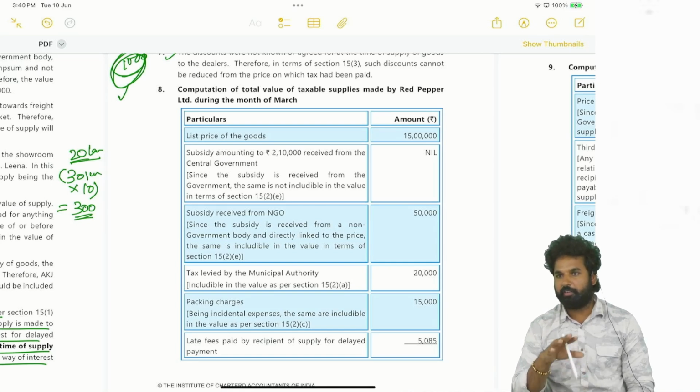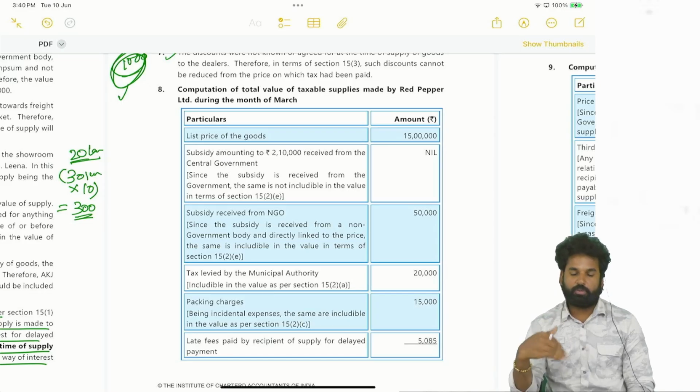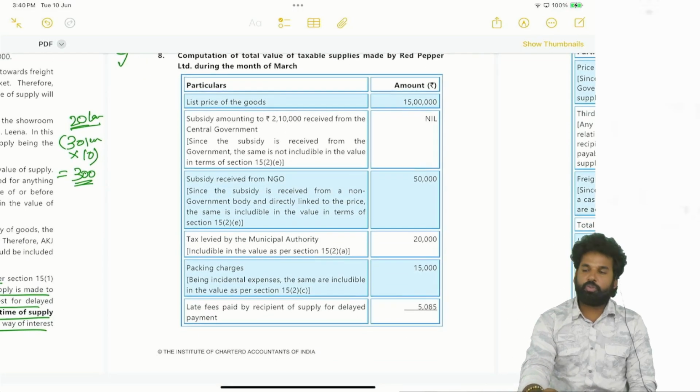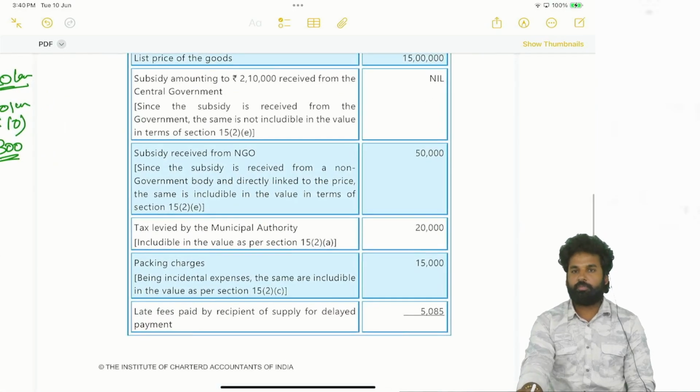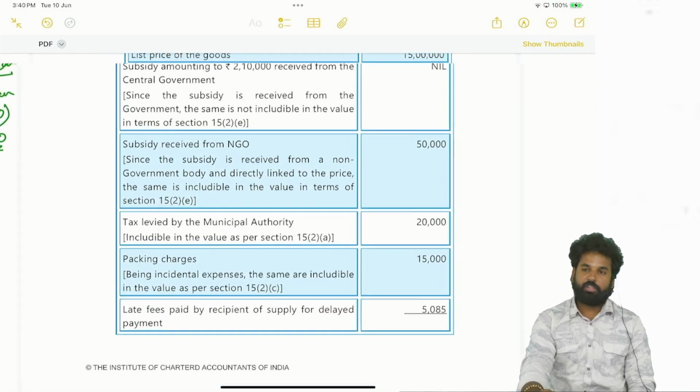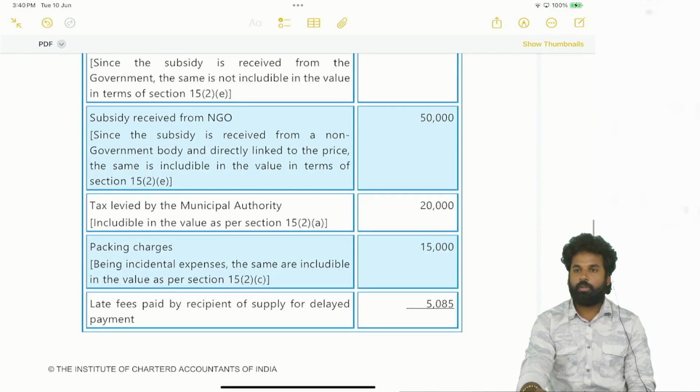So any treatment required? No. The subsidy received from the NGO is to be included, but what have they done? They excluded it. So what to do? Include, add back. Next, taxes levied by municipal authorities, add. Packing charges, add. Next, late fees to be added.